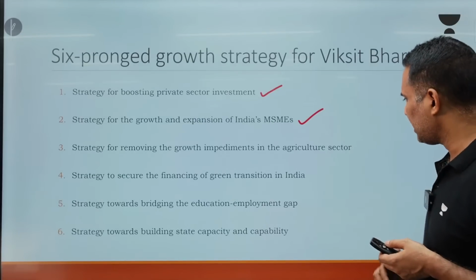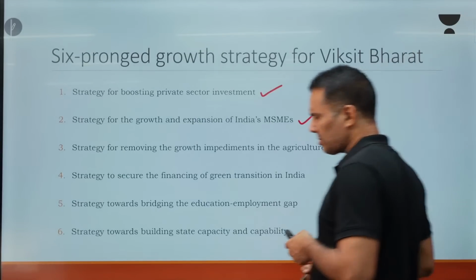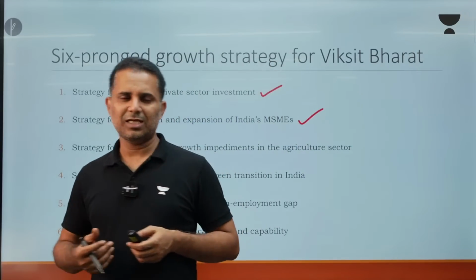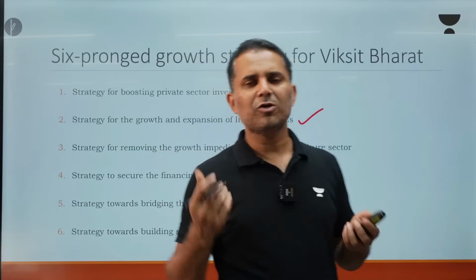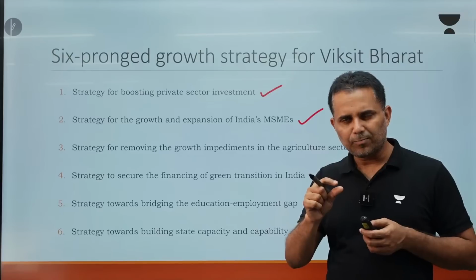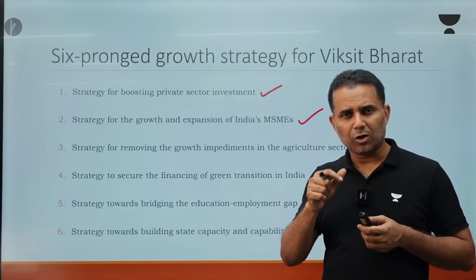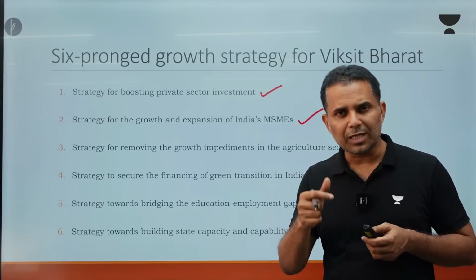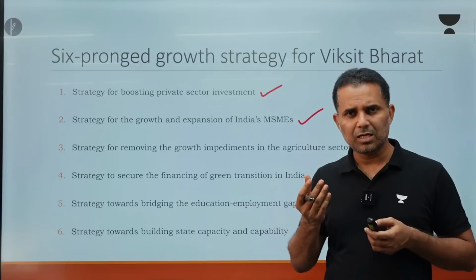A strategy towards building state capacity and capability. So state capacity and capability. Here what government is doing, government is reforming its processes, improving governance. Government is giving training to bureaucrats to increase the capability.